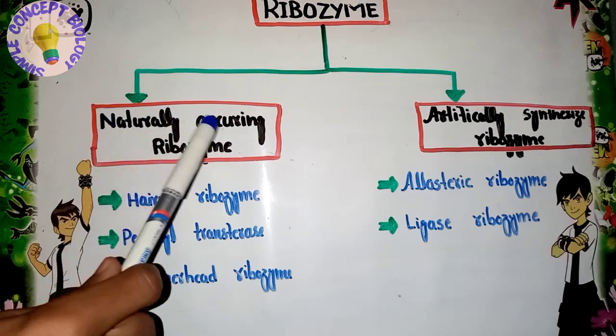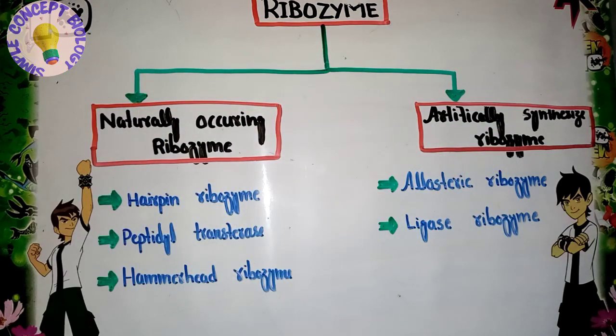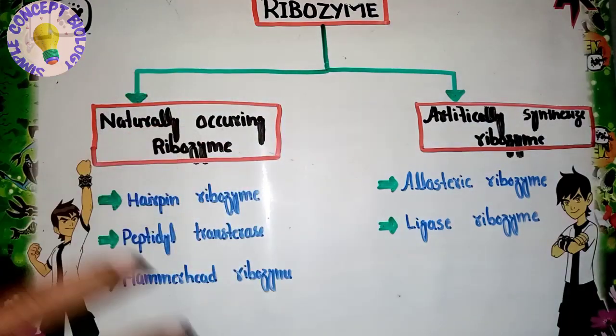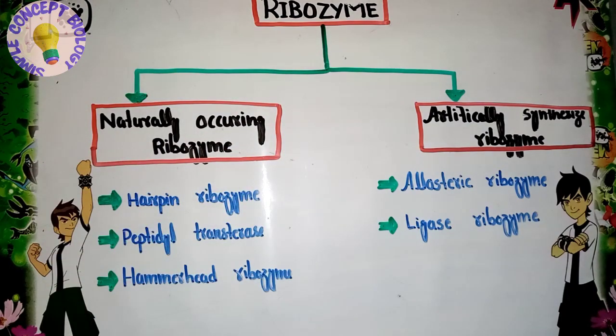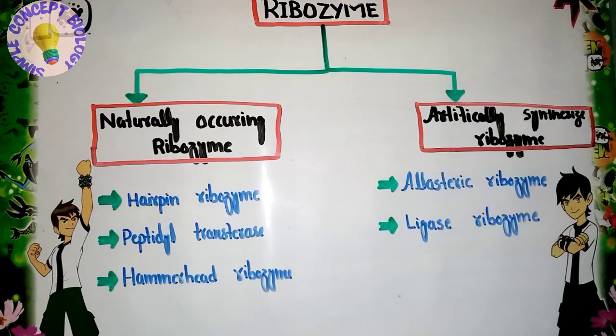The first one is naturally occurring ribozyme, and the second one is artificially synthesized ribozyme. Those types of ribozyme that are found naturally are called naturally occurring ribozyme. Here are examples of the naturally occurring ribozyme.